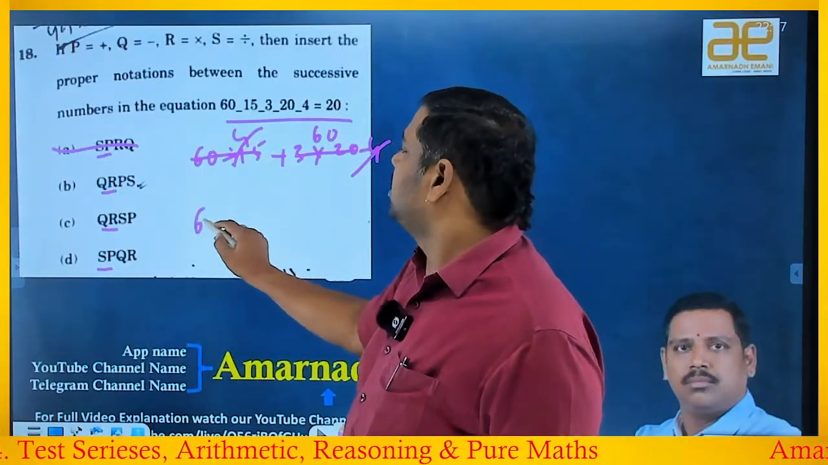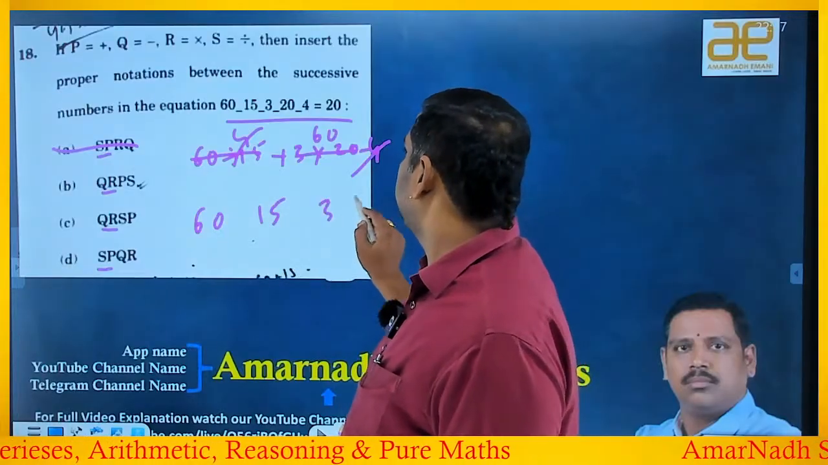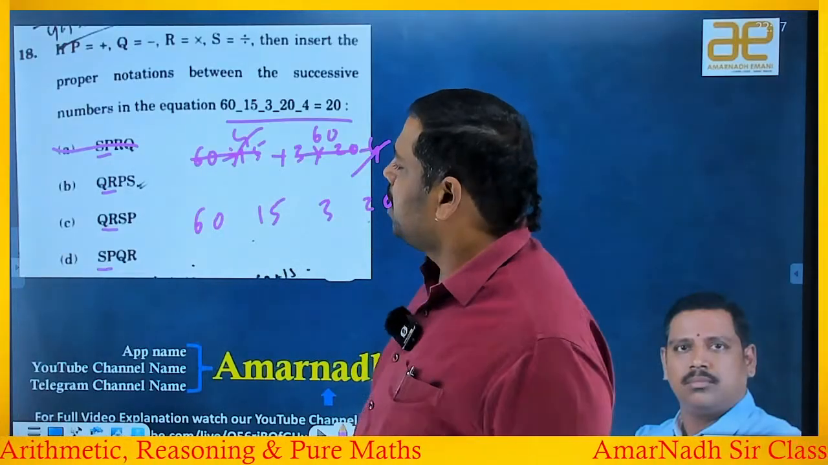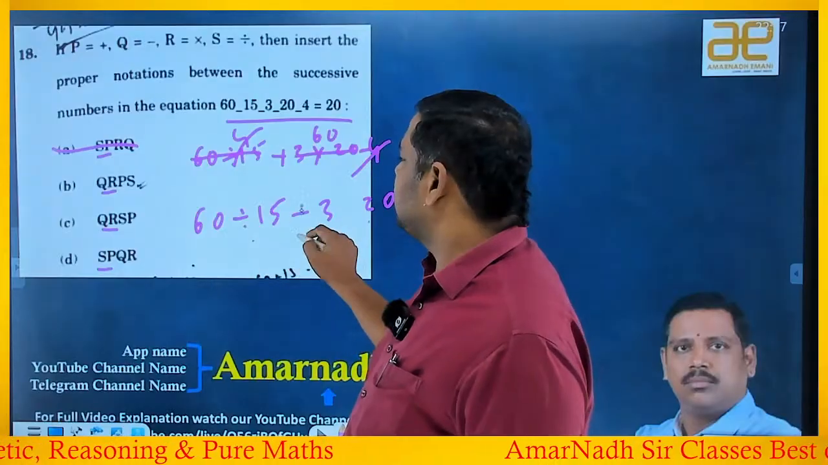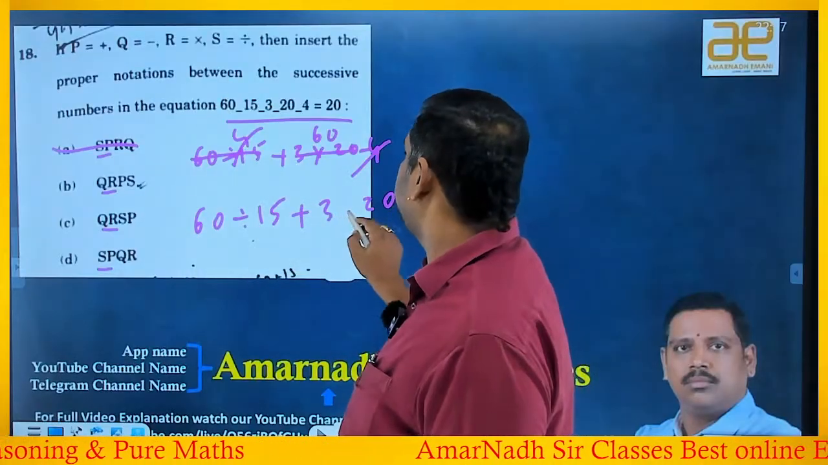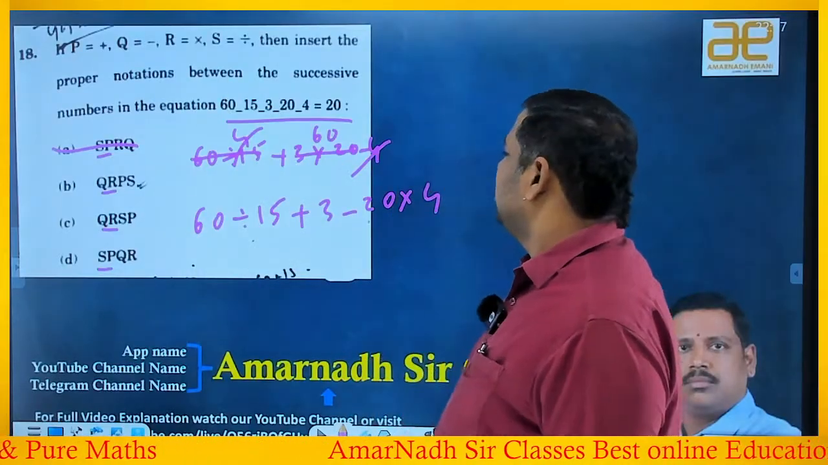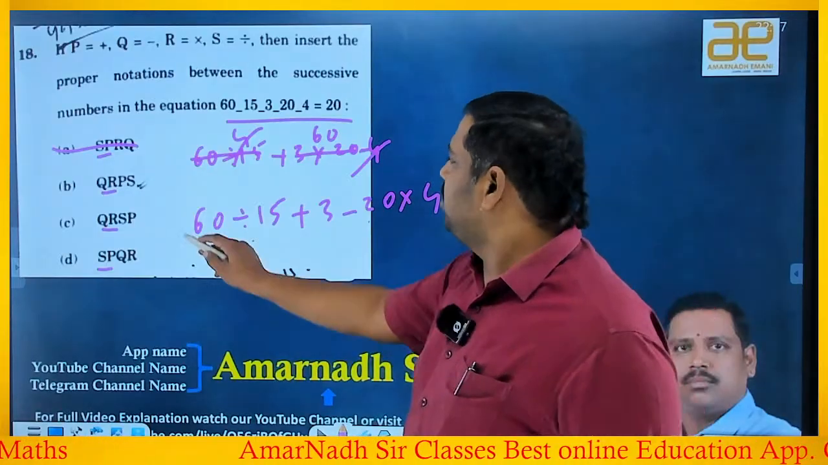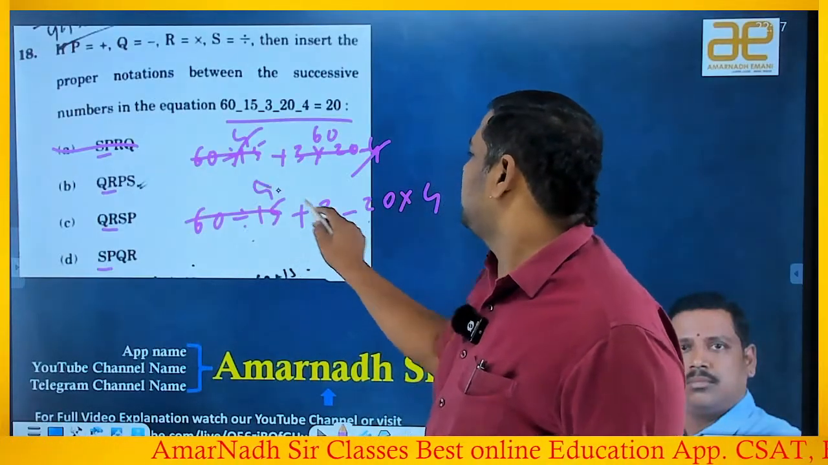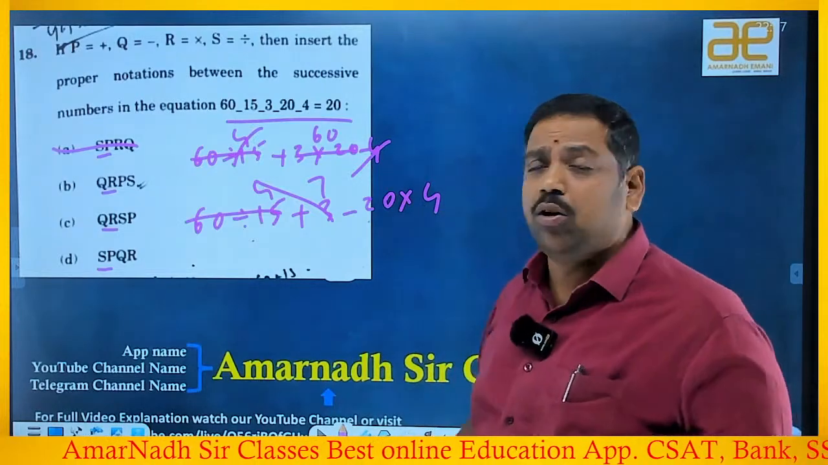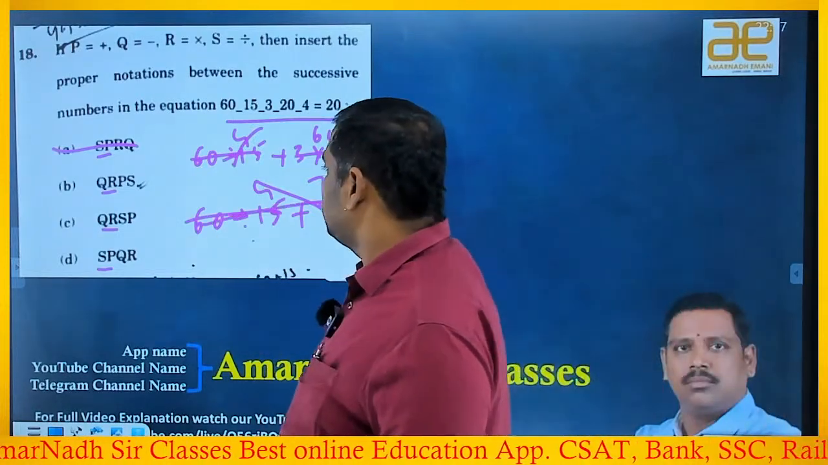Now if I go with the other one, 60, 15, 3, 20 and 4. SP means divided by and plus, QR means minus and into. So now if you observe, 60 by 15 means you are getting 4. 4 plus 3 is 7. 7 minus 80, oh my god. So that much is not there. So this is also not.